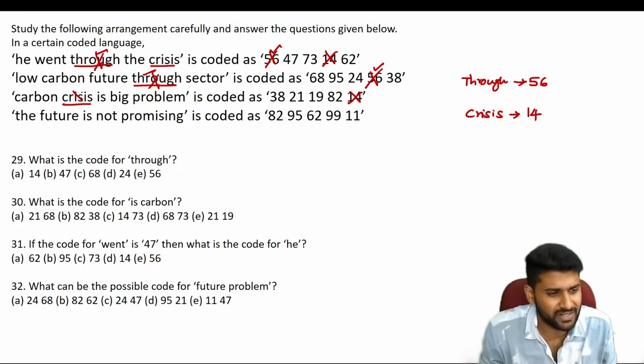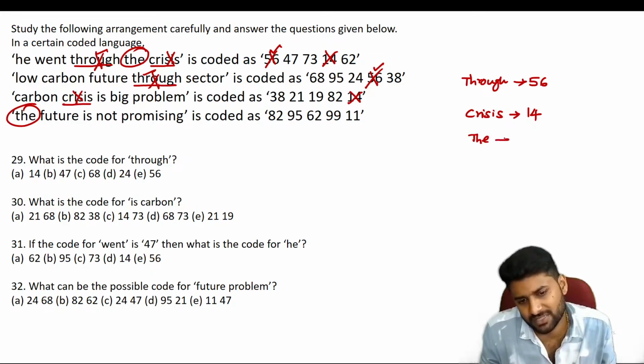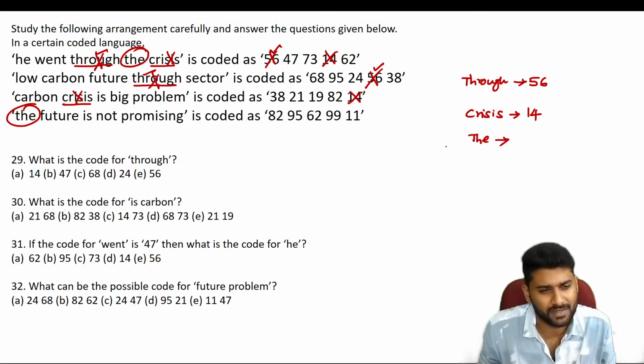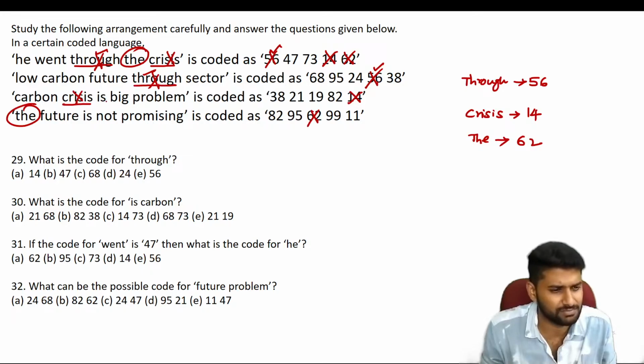Now go through the next one. Once done with crisis, go through the next one. Here, the. So what about the? First and last, the is common. Anyone tell me what can be the code for the? So here the code for the is exactly equal to 62. And I think there is nothing else common in those words.